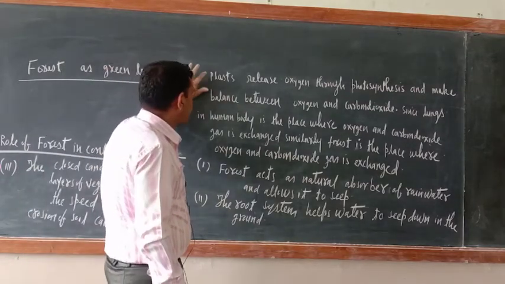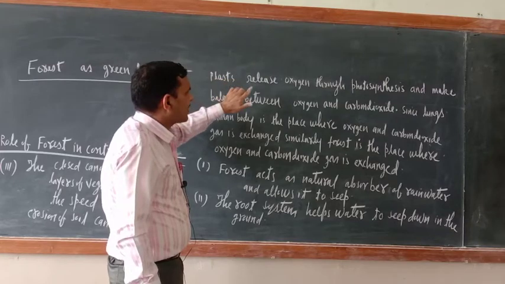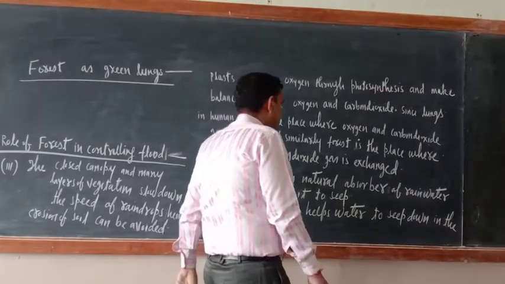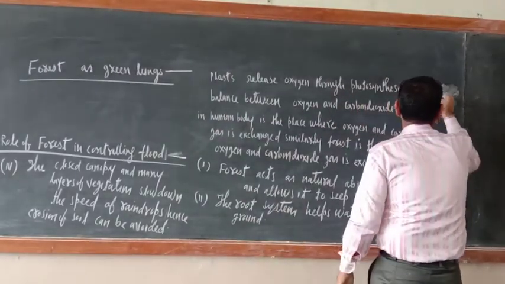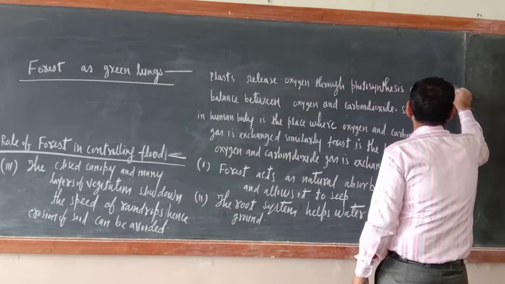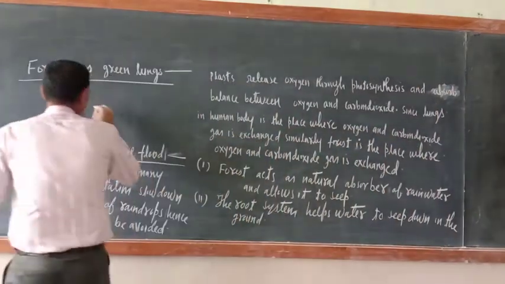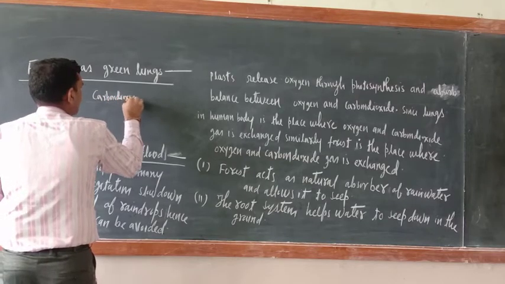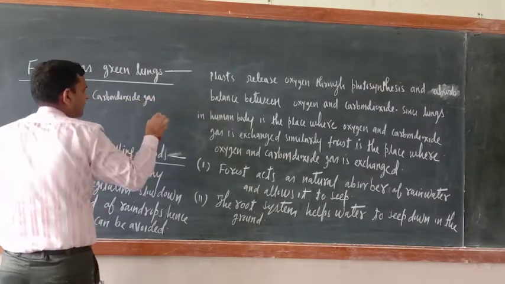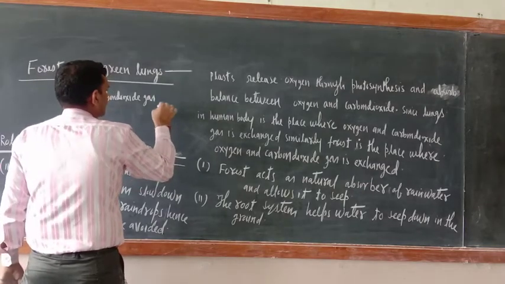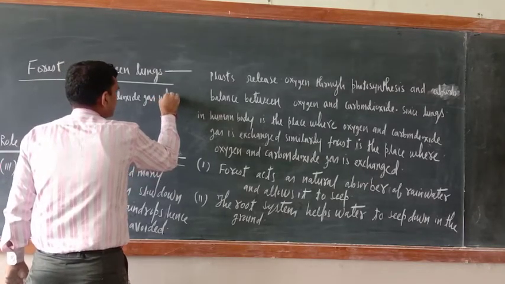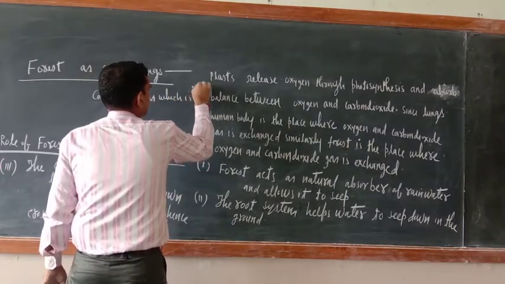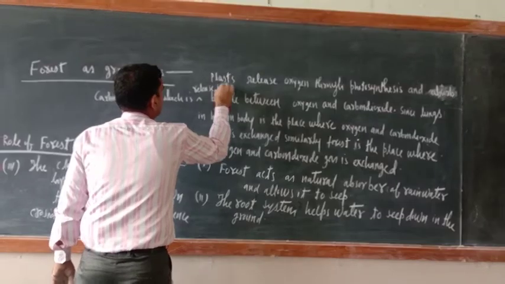Now here you can enrich this sentence. Plants release oxygen through photosynthesis and absorb carbon dioxide gas which is released in respiration.